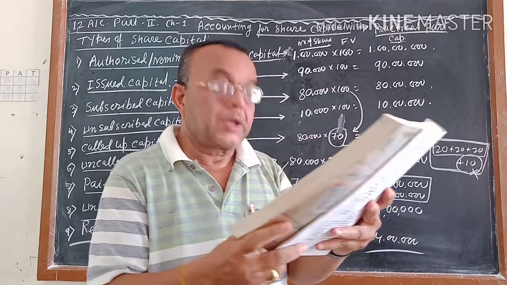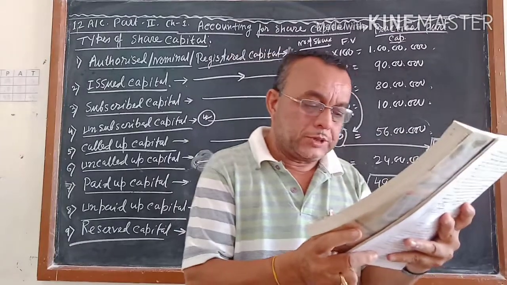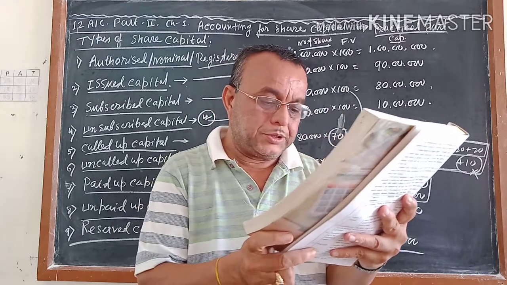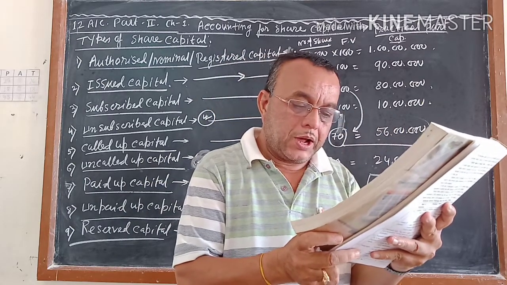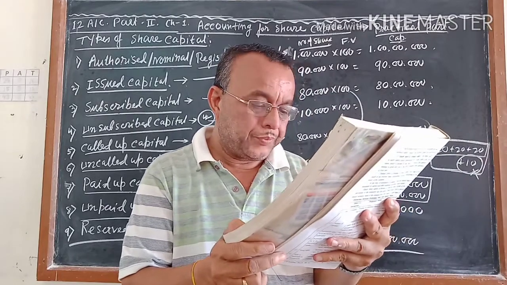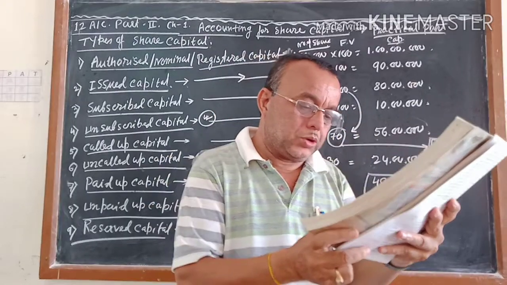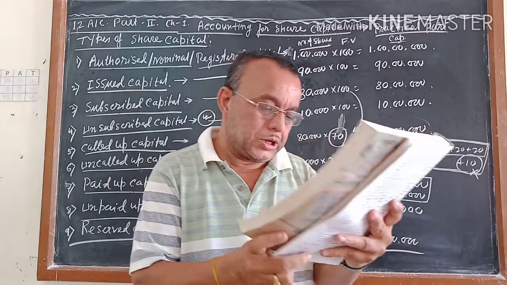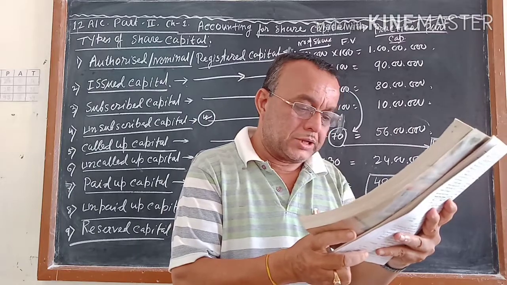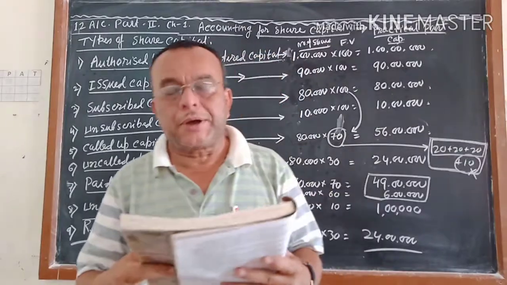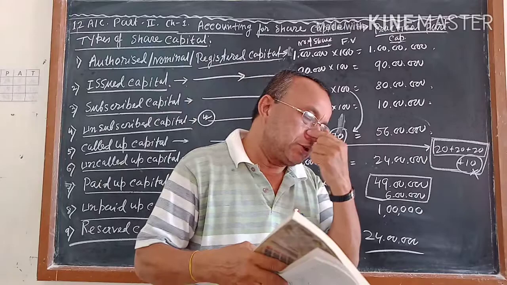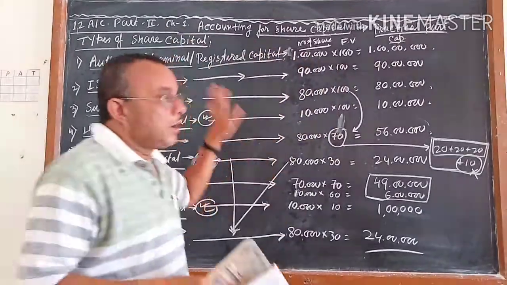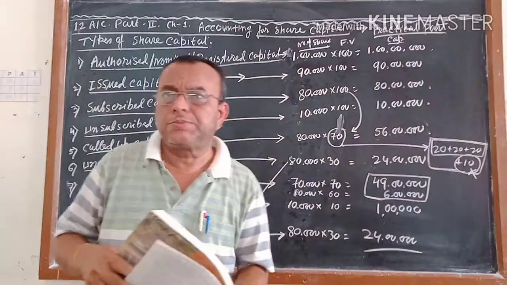And the last one, I am telling you, the reserve capital: when the management of the company feels that the called up capital is sufficient for the business requirement of the company and no further capital is required in future, that uncalled up capital is converted into reserve capital by passing a special resolution in the meeting of the shareholders. So it is known as the reserve capital. You have to pass the resolution and then convert it to the reserve capital. Students, once again you go through this video.